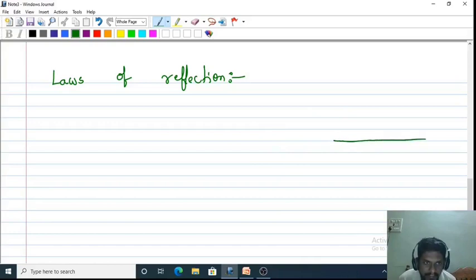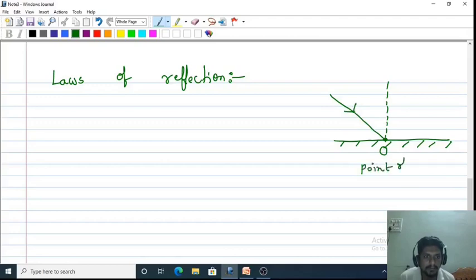A plane reflecting surface, nothing but a mirror. This is the normal drawn to the surface. I am taking a single ray of light incident at a point O. This is called the point of incidence.